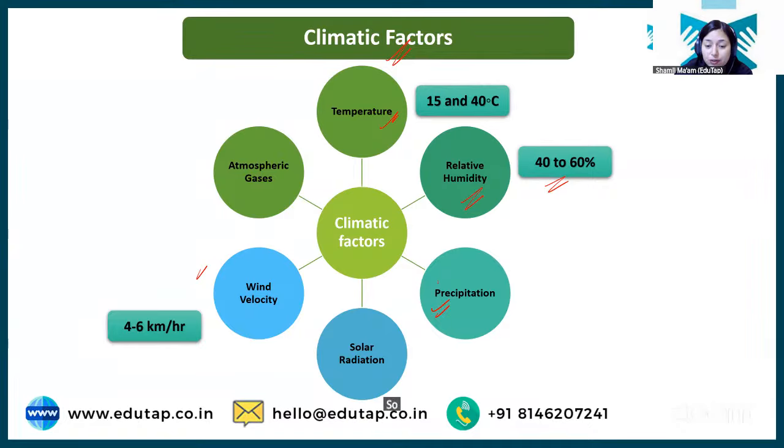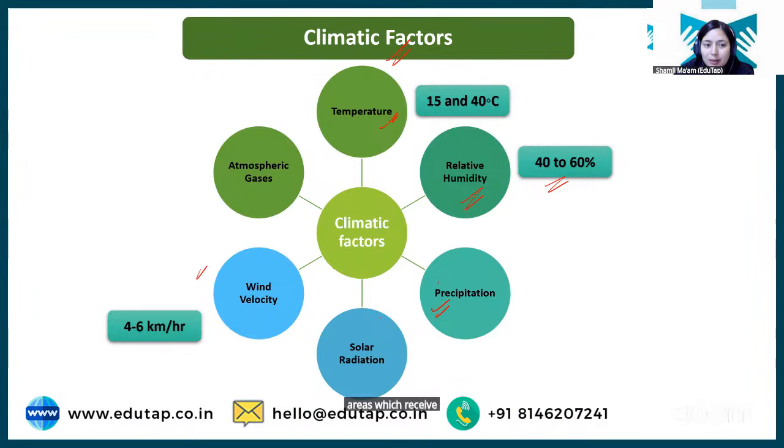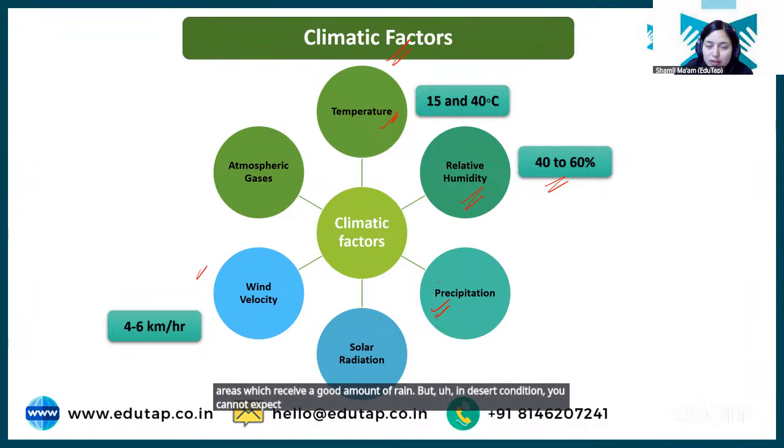Precipitation or rainfall is the main source of water for the crop plant. Some crops that require a high amount of rainfall can be grown in areas which receive a good amount of rain. But in desert conditions, you cannot expect rice to grow because rice needs more water, right?